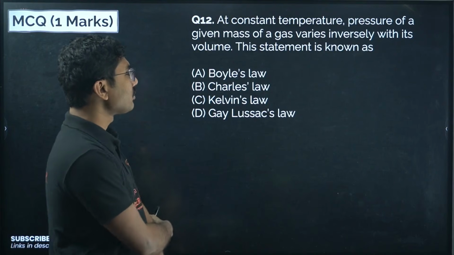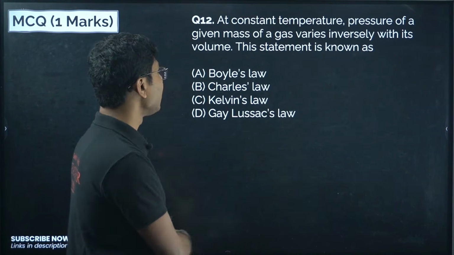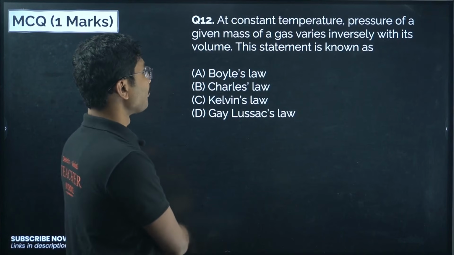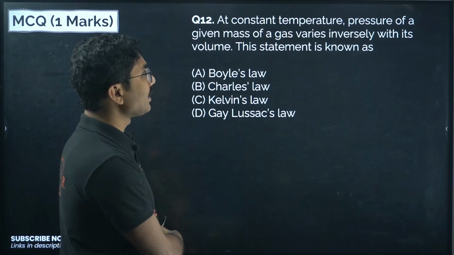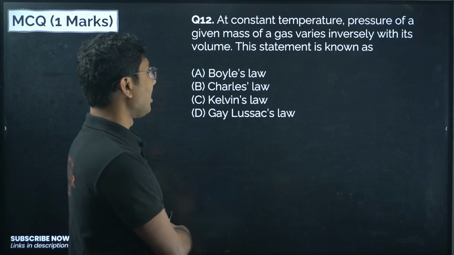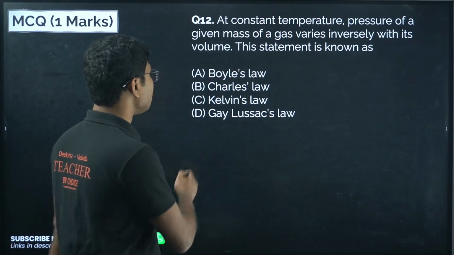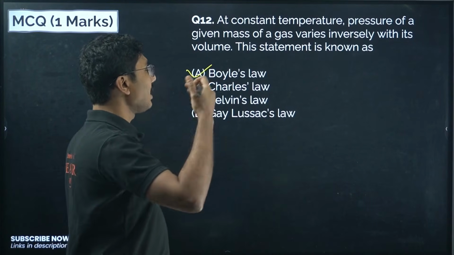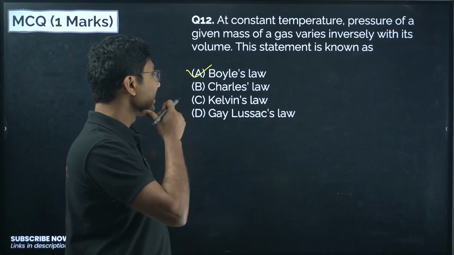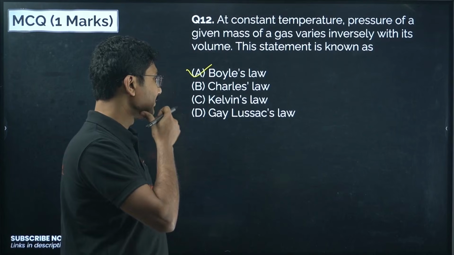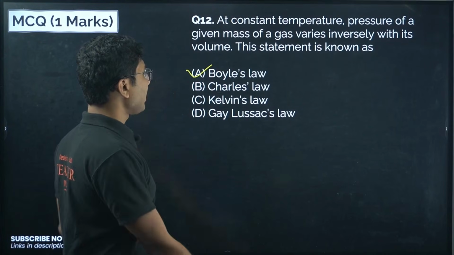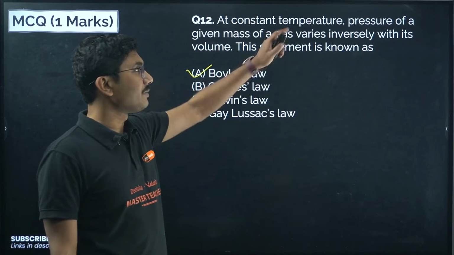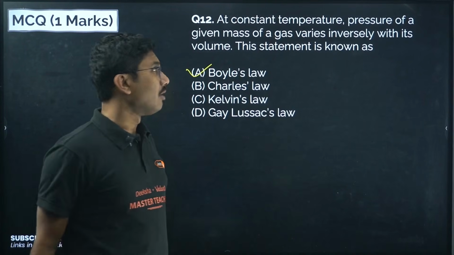Next, at constant temperature, the pressure of a given mass of a gas varies inversely with its volume. This is a statement about constant temperature, pressure and volume. Pressure and volume means Boyle's law. Temperature and pressure, I think, is Charles' law. I don't think there is something called Kelvin's law. Gay-Lussac's law is in chemistry. So Boyle's law: PV is equal to a constant, which comes from the fact that pressure is inversely proportional to volume.